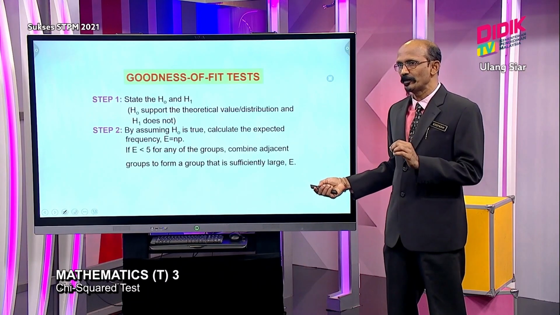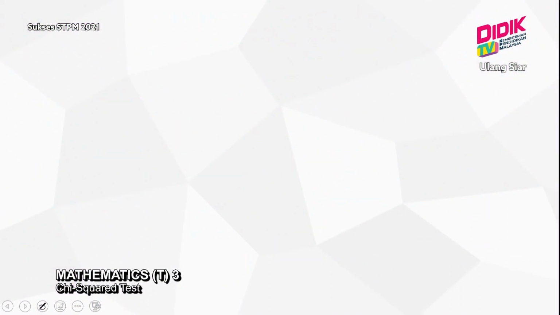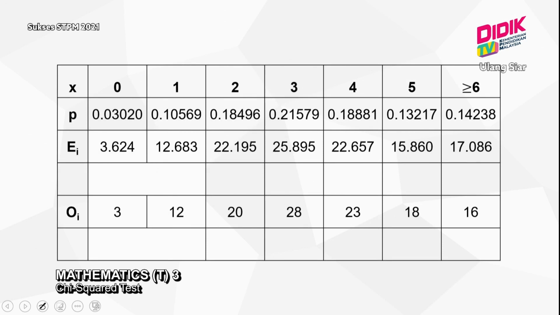If your expected frequency is less than 5, we combine the adjacent groups as I show in the table below. In this table, the expected frequency here we calculate by multiplying this one with the total frequency. So you get 3.62, which is less than 5. So we combine these two, which will give us 16.07. Then we add these two, we get 15. So this is how you combine the adjacent groups. Once you do this, we must remember that earlier we had altogether 7 columns, but now it becomes 6 columns.